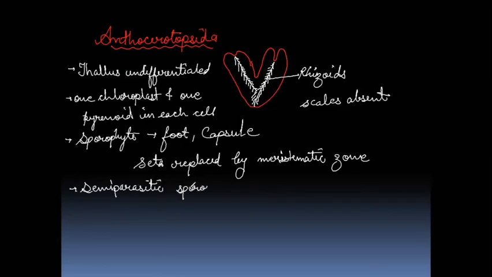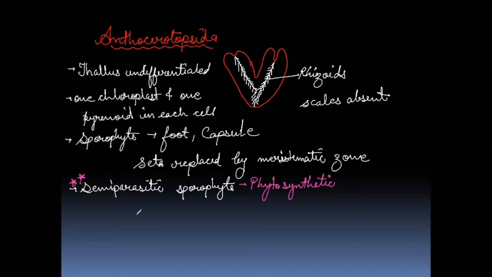It means what? The sporophyte does not depend completely on the gametophyte. Here, the sporophyte is photosynthetic. Means it will just depend on the gametophyte to live on it, to get water from it, but it will prepare its own food. This is one important point. I'm star marking it, double star.